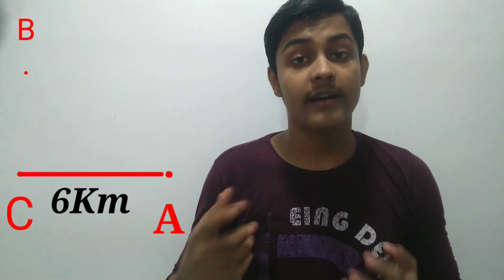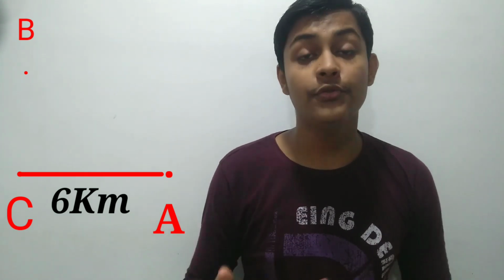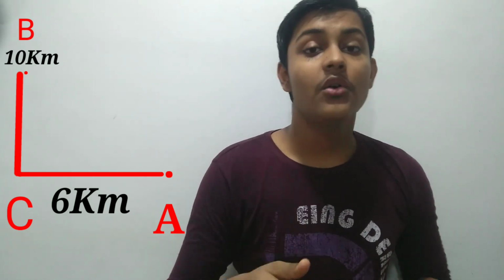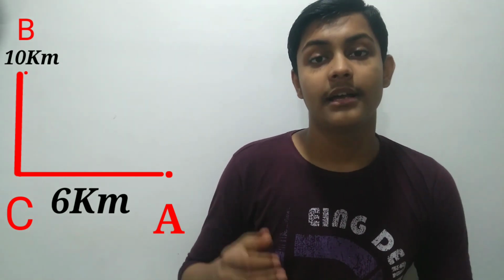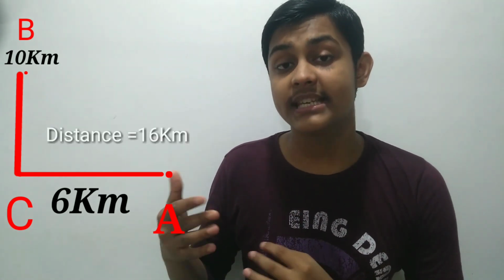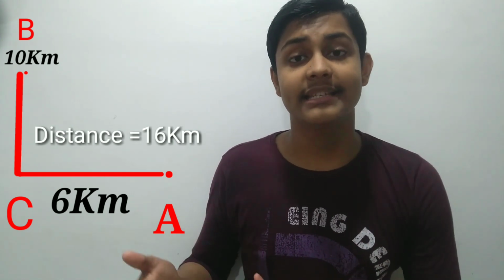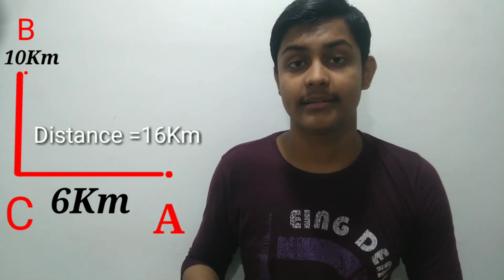Now before moving on to the chapter, let's clear about distance and displacement with a very simple example which you can relate to your daily life. For example, you are at point A and you move to point C covering a distance of 6 kilometers. Now suppose your friend's home is at point B and you have to move to point B. So you move to point B covering a distance of 10 kilometers. Now in this case, if I ask how much total distance have you covered, what would you say? You would say that yes, I have covered a distance of 16 kilometers. How did you do that? It's easy. You have just added the total distance you traveled.